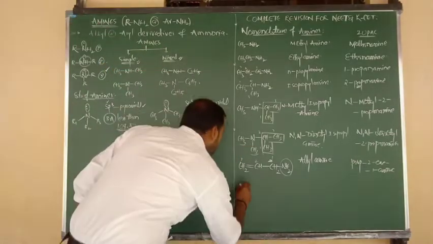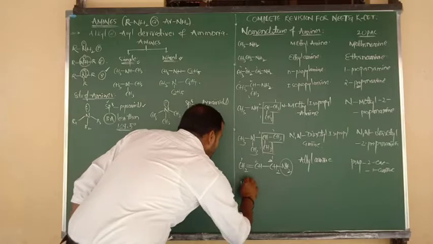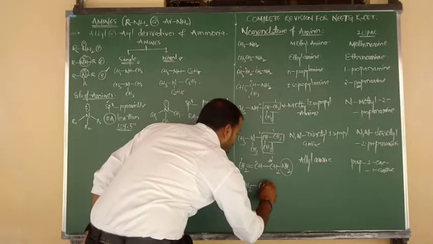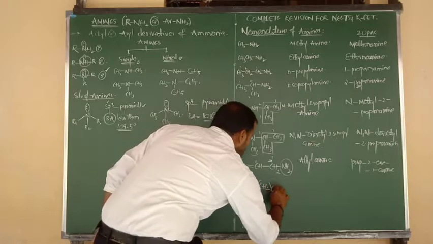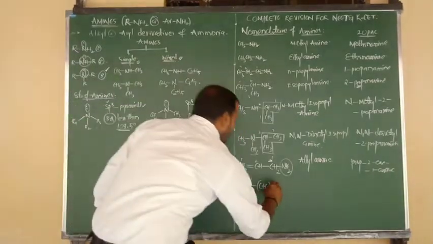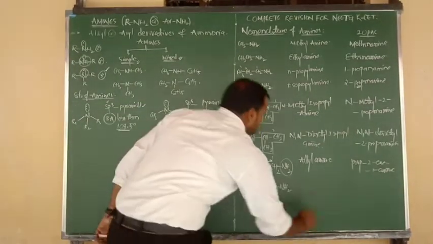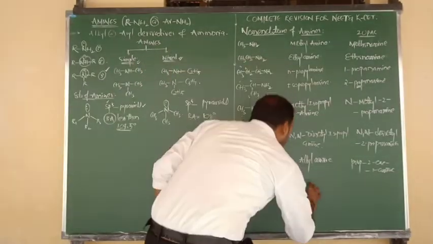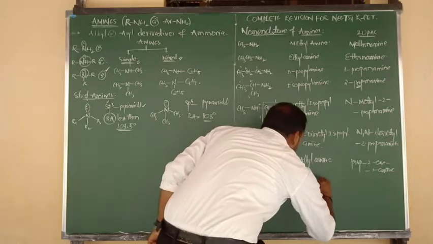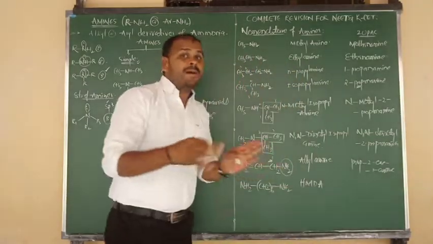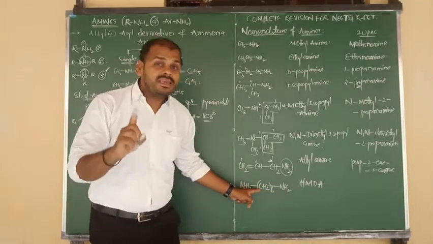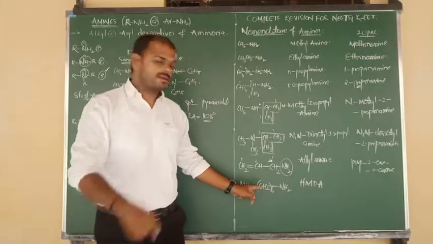Another special category: I am going to consider one diamine example. Here I will write NH2 bonded to CH2 taken 6 times, again bonded to NH2. So its compound common name is called HMDA. Very, very important, so try to expand it yourself. Hexamethylene. I am not saying methyl, I am saying methylene, CH2.